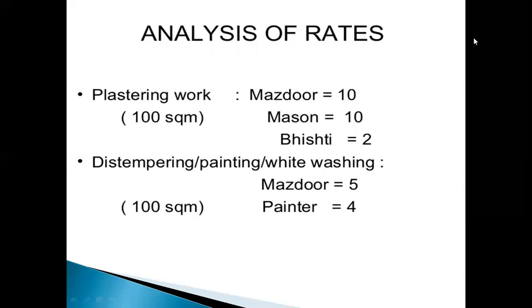And plastering work is calculated in square meters, here per 100 square meters. Usual labor: Mazdoors 10, Masons 10, and Bisti 2. Next, painting and whitewashing per 100 square meters: Mazdoors 5 and painters 4.